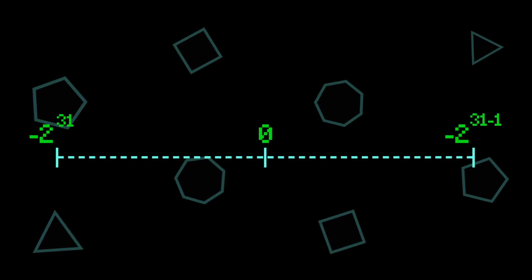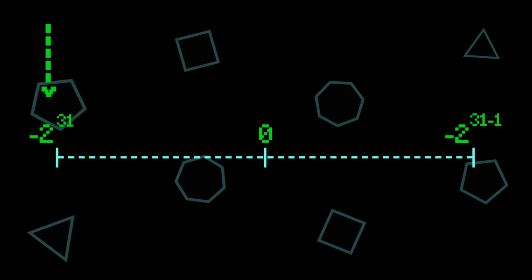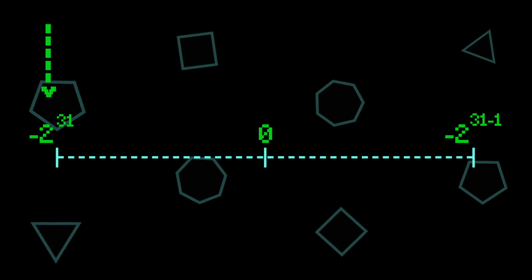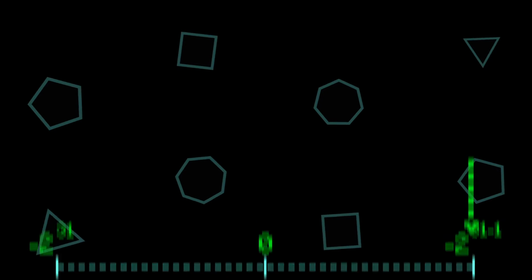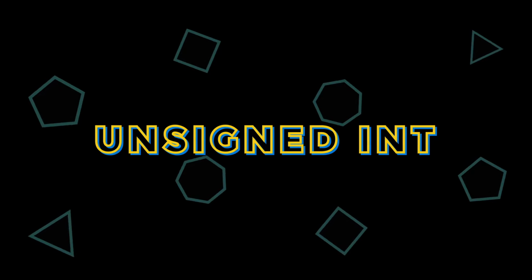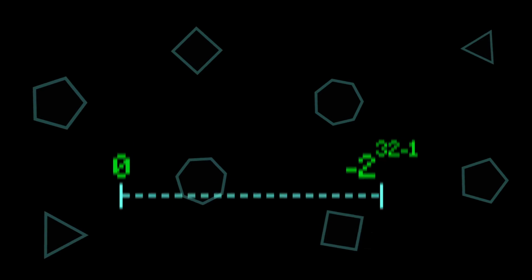So this is the representation of integer numbers and their range. The range is from negative 2 to the power 31 all the way until 2 to the power 31 minus 1. Then we have a similar data type to integers, the unsigned integers, and the only difference is that the unsigned integer starts from 0 and goes until 2 to the power 32 minus 1.